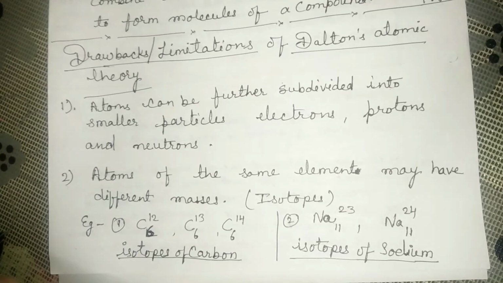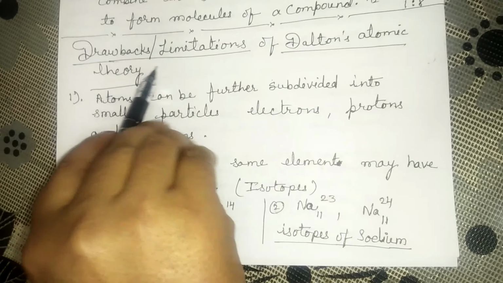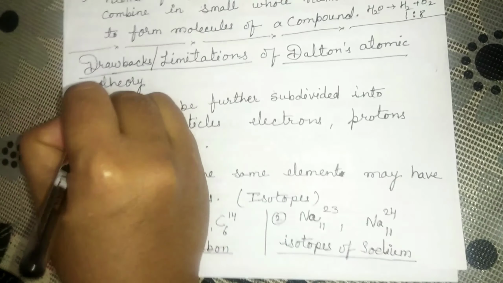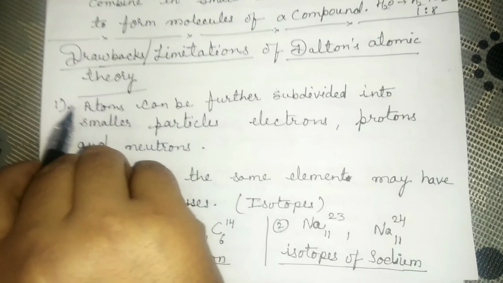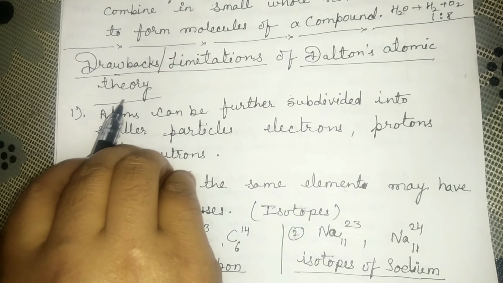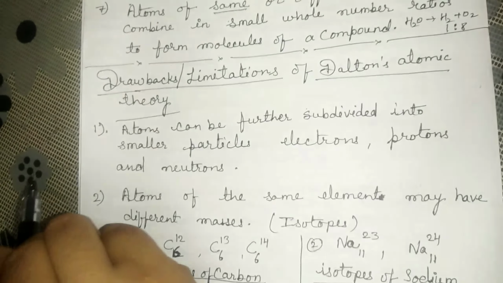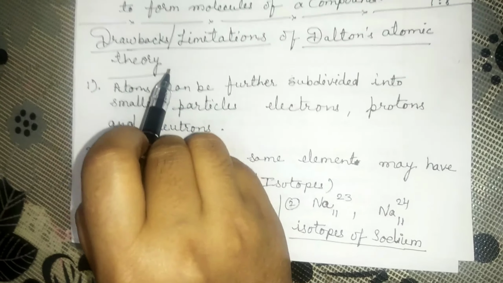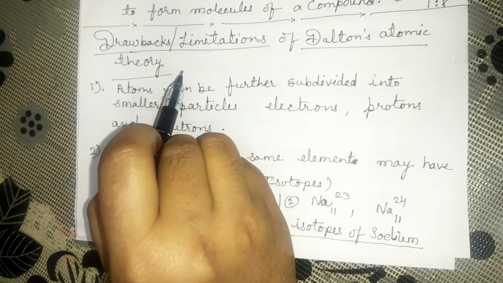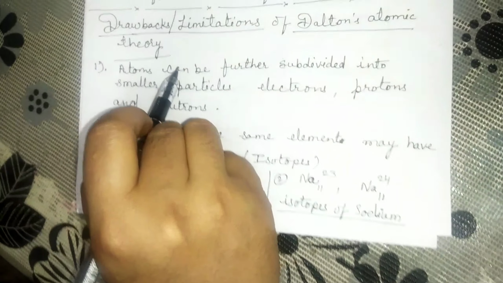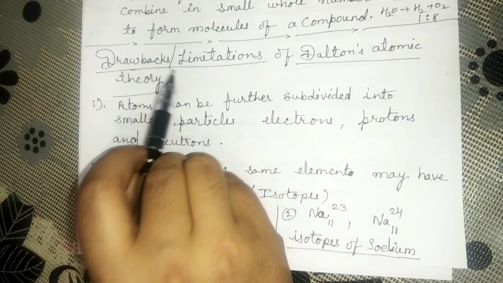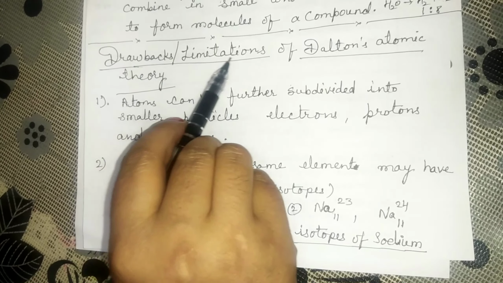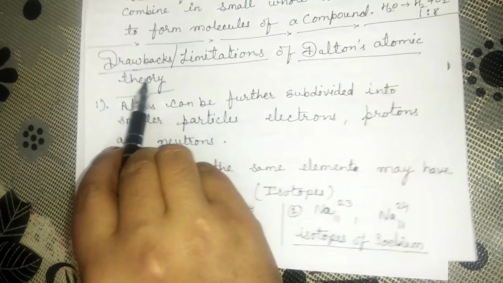Now students, we will discuss some drawbacks or limitations of Dalton's atomic theory. Because on the basis of studies and researches of scientists, they said that some postulates of Dalton's atomic theory are defective, and these defects are called drawbacks or limitations of Dalton's atomic theory.